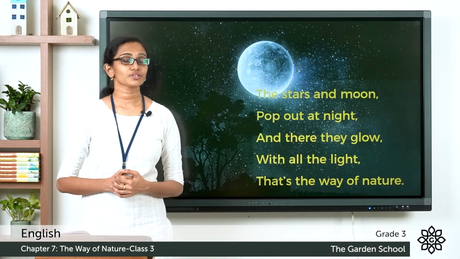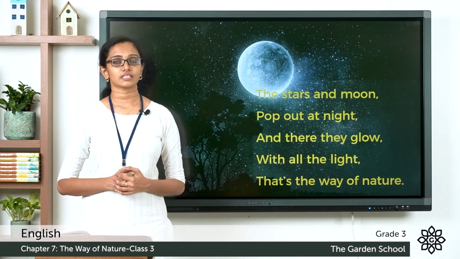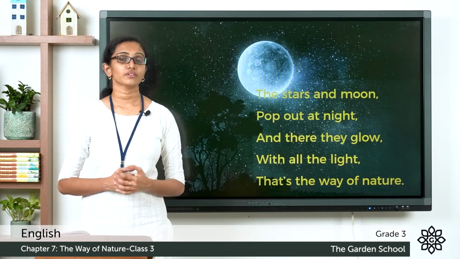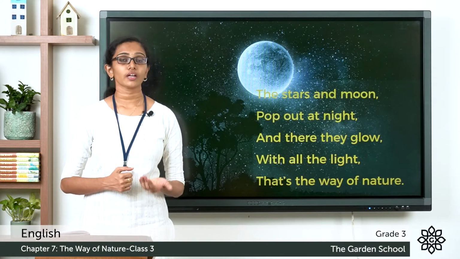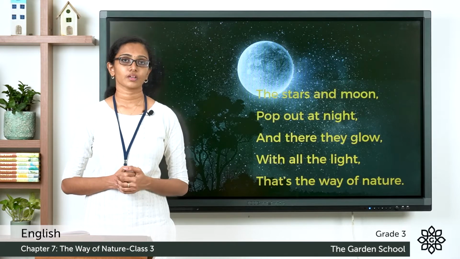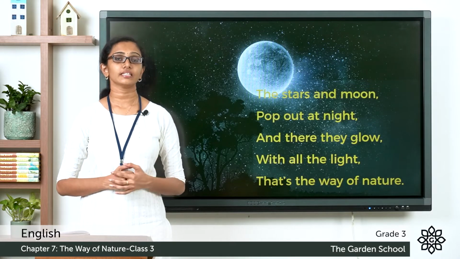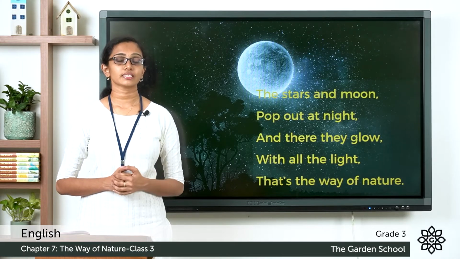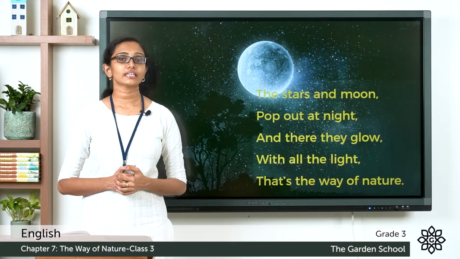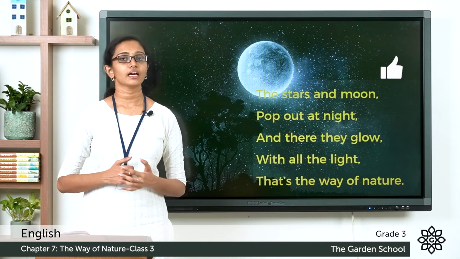Here in these two stanzas, the poet is talking about the earth, the sun, the moon, and the stars. And why do we have days, nights, and different seasons? We have days, nights, and different seasons because the earth rotates on its own and it also revolves around the sun. The sun rises in the morning and gives us daylight, and in the evening the sun sets and night falls. And at night the moon rises, the stars twinkle and they glow in the dark to give us shining light. And that's how it is in nature.